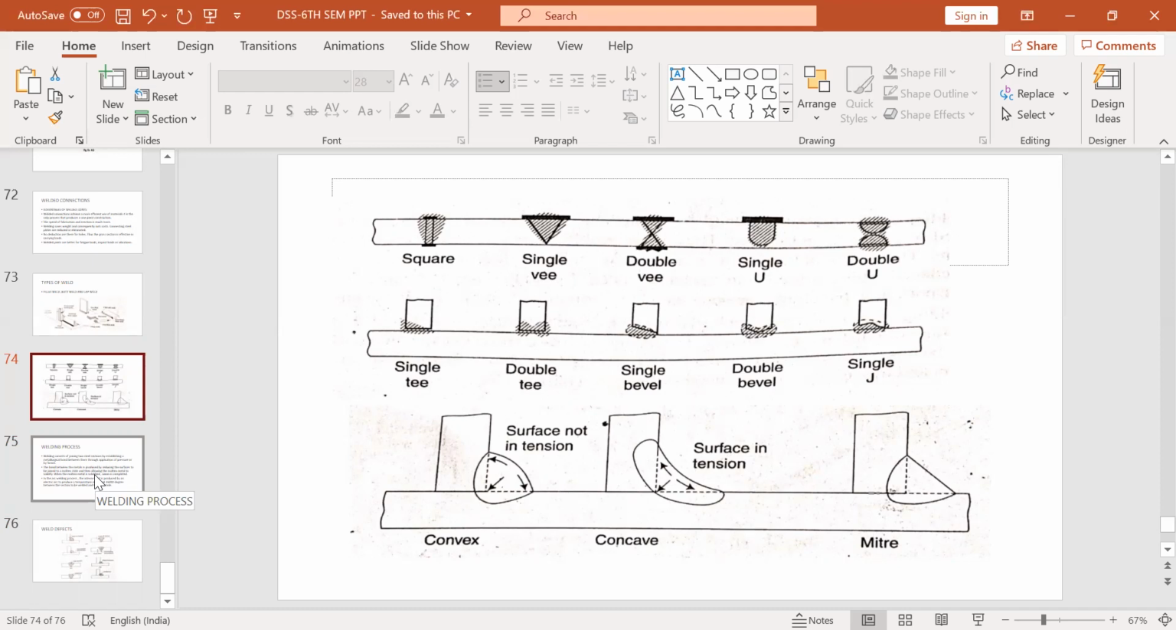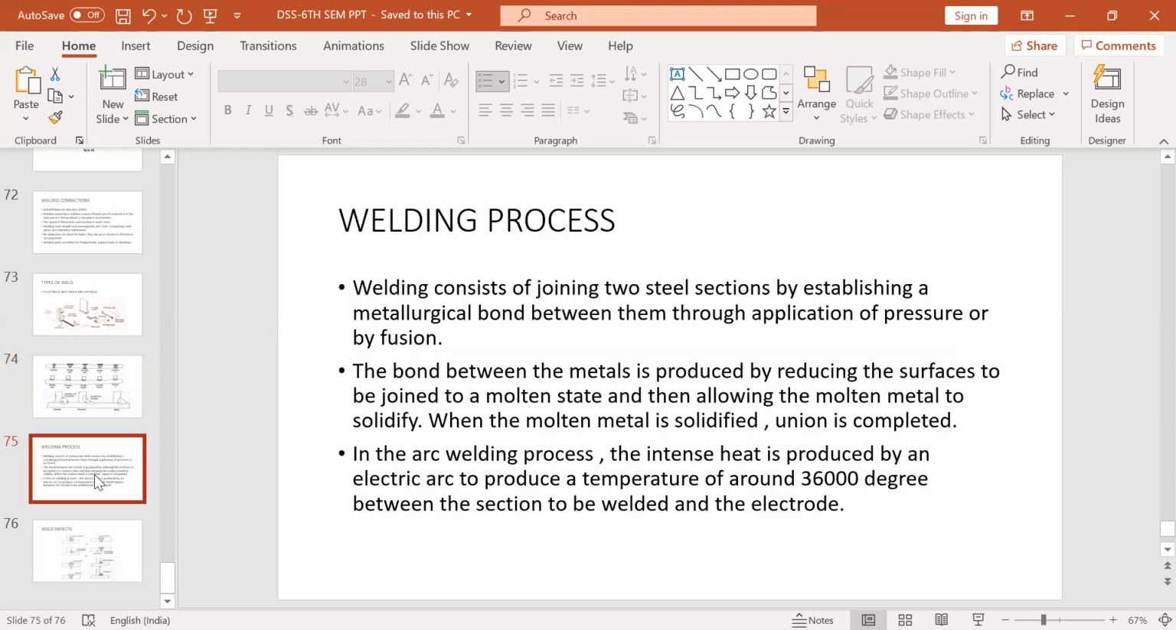Sometimes you might see very long gas cylinders. Those are oxyacetylene gas cylinders used in gas welding. Normally they are used in workshops, factories and small fabrication shops. You'll also see arc welding. Now, through application of pressure or by fusion, once you melt the metal with high pressure and high temperature,